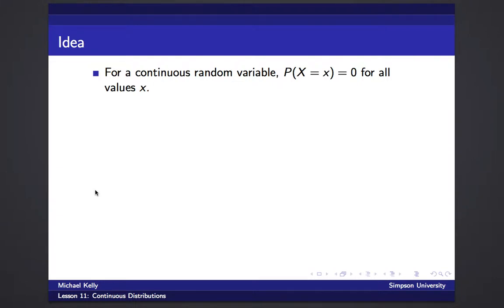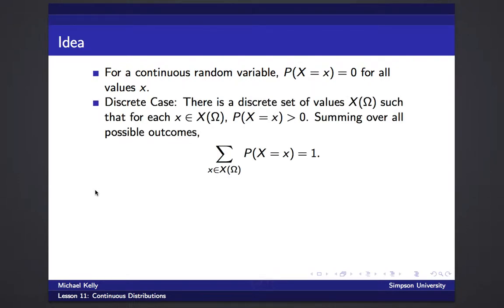So to reemphasize, for a continuous random variable, the probability you get a particular value x is 0 for all values x, just because it's too precise. And this is the difference between a continuous and a discrete random variable. In a discrete random variable, the probability of getting a particular value is positive. And if we sum over all the possible outcomes, we get a probability of 1.